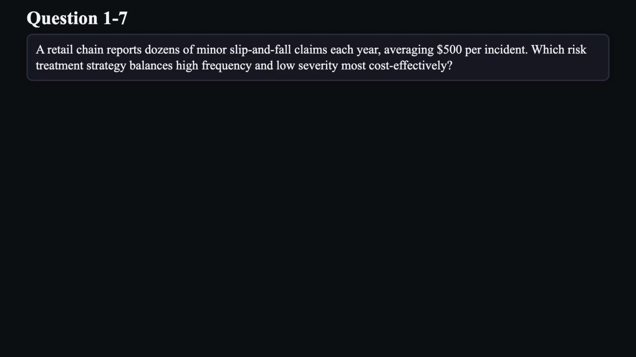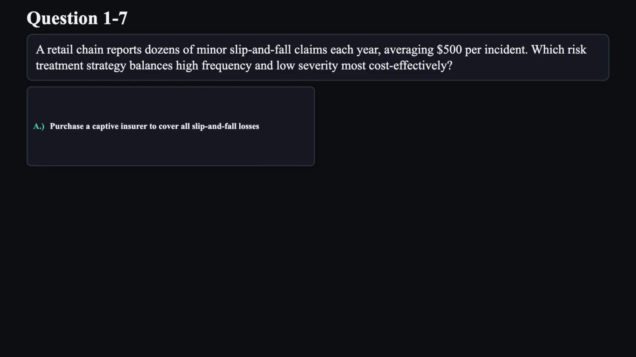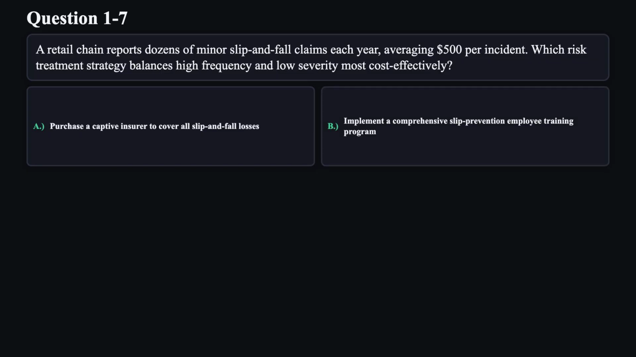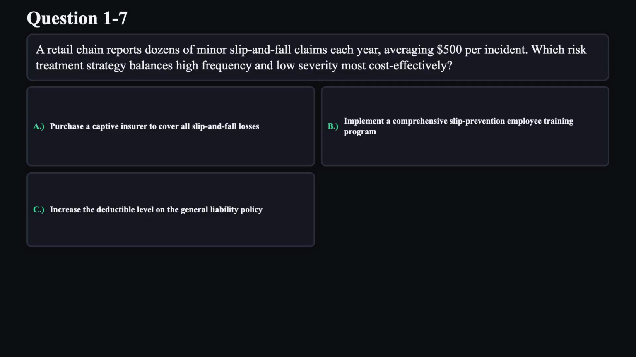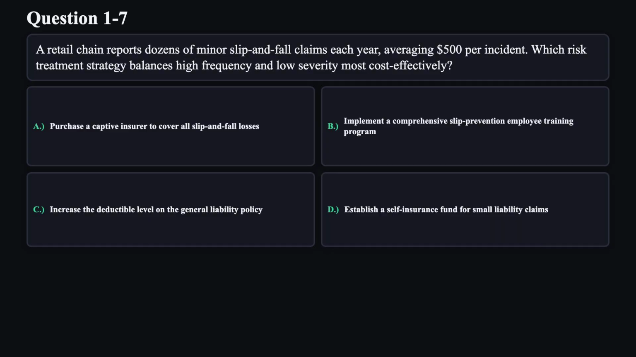Question 7. A retail chain reports dozens of minor slip and fall claims each year, averaging $500 per incident. Which risk treatment strategy balances high frequency and low severity most cost-effectively? A. Purchase a captive insurer to cover all slip and fall losses. B. Implement a comprehensive slip prevention employee training program. C. Increase the deductible level on the general liability policy. D. Establish a self-insurance fund for small liability claims.